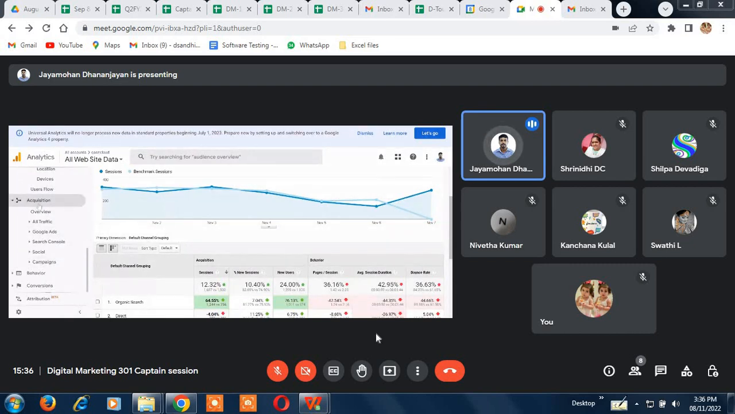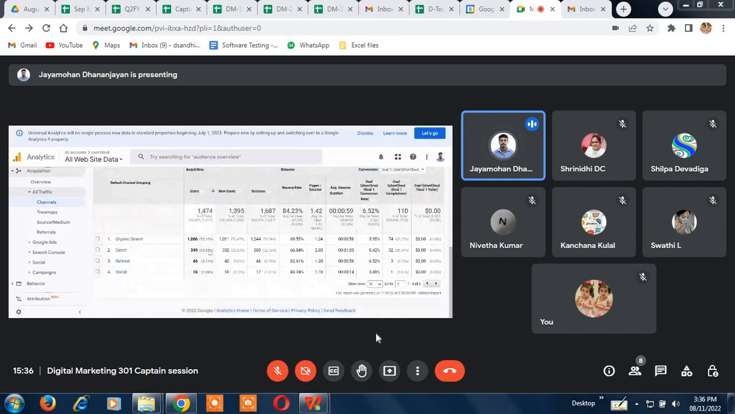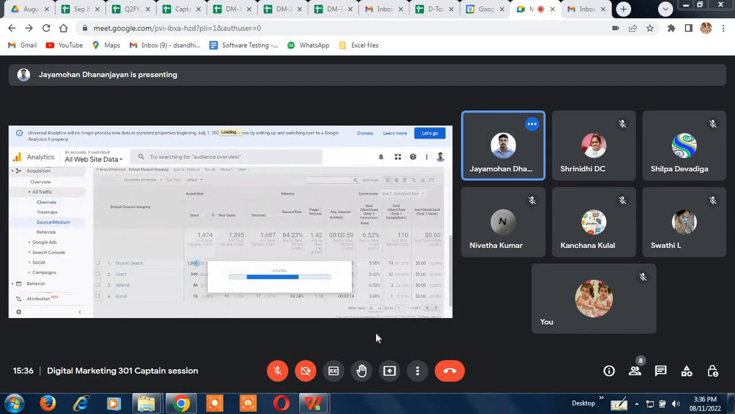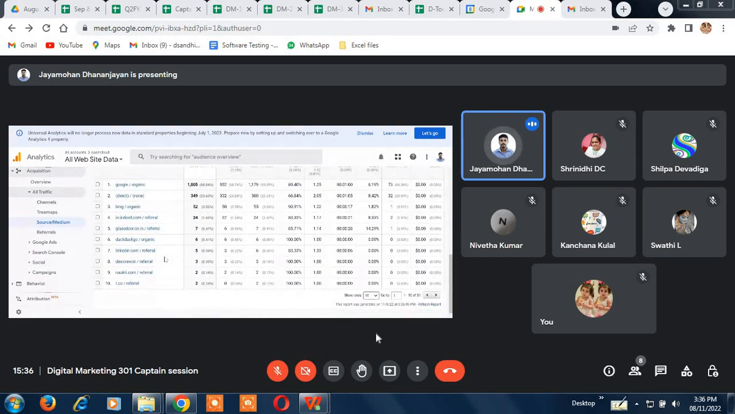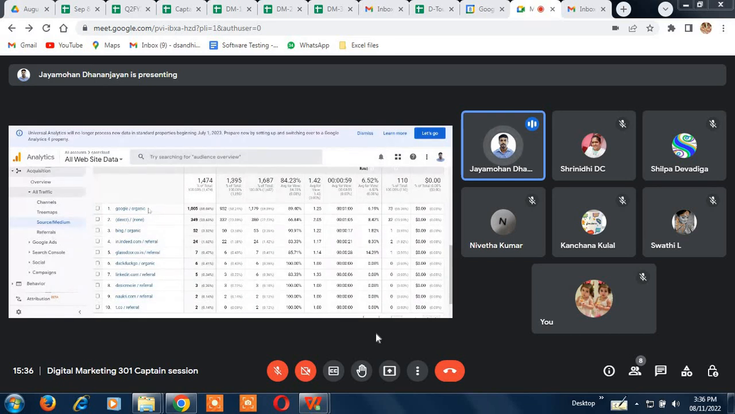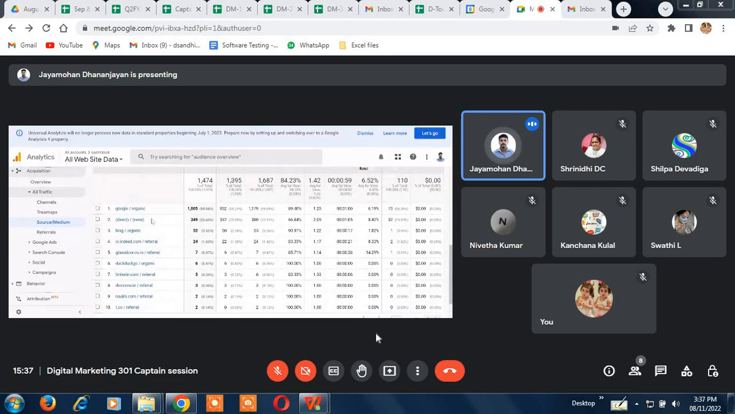Okay, so now we move to the acquisitions. In acquisitions, you can see these options: all traffic, Google Ads, Search Console, social, and campaigns. All traffic is again the same thing we saw. What are the channels, everything through which we are getting traffic. What are the source medium we are getting through? I'm sure you guys all know this. LinkedIn, referral, Google. Mostly Google organic only we are getting. Bing, we are getting. Indeed, through Indeed we are getting something. But mostly Google is the one that we are getting most.